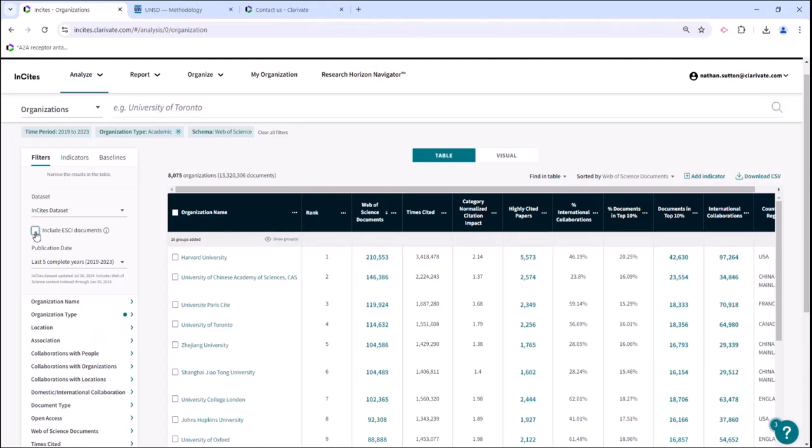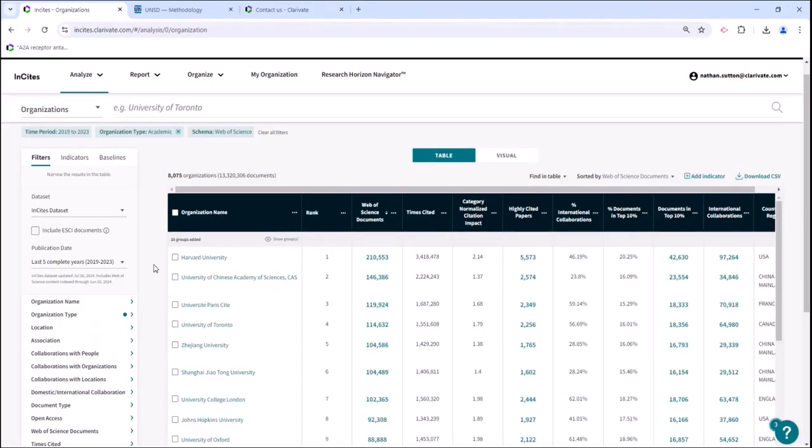The rankings may revisit that decision, but for now, these documents are excluded. So here's what I'm looking at, just organization type academic. I've removed ESCI documents, and for my purposes, I'm going to do the last 5 complete years, 2019 to 2023. You can go back and look at older data if you choose to. InCites does go back to 1980.